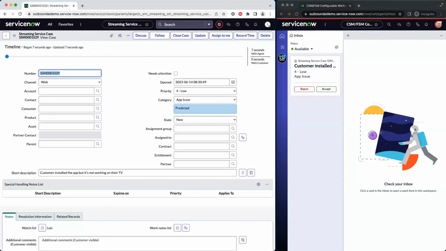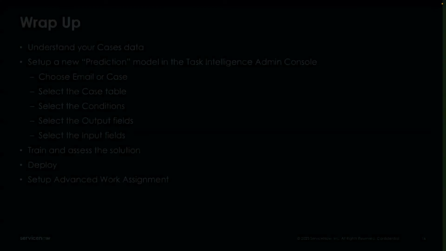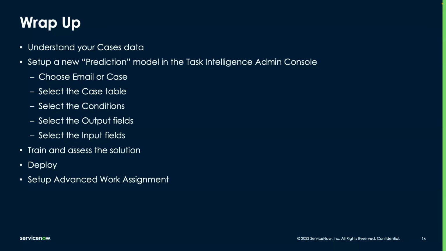And so that's it for our exercise today. We have one slide to recap and wrap up. We started by looking at the data to really understand how it looked and the distribution of it. And then we were able to set up a prediction model in the Task Intelligence Admin console, and the steps involved there were to choose between the email or the case table. And then I selected case, and then I selected specifically the case table that I'm working with.